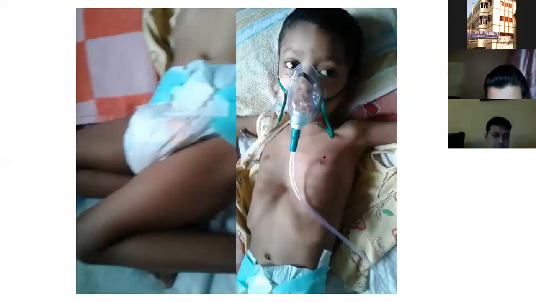This child was admitted in our unit not less than 5 times with extreme disability, grade 5 disability, and absolute deformity of the anterior chest wall. Anterior, lateral, all parts of the chest wall are deformed. And just see that, from your distance, this chest wall goes down, and there is little movement of the abdomen. So this is a thoracic paradox in a case of a CP child, and earlier, a thoracic paradox in a case of SMA.